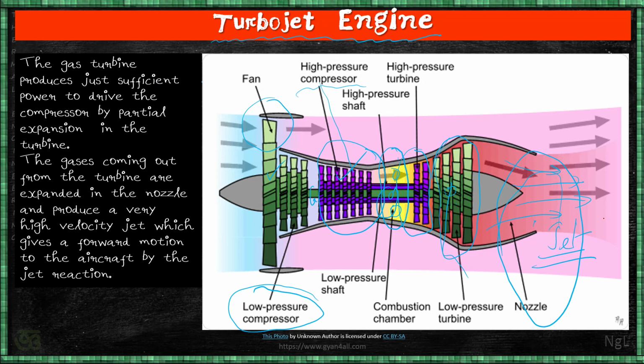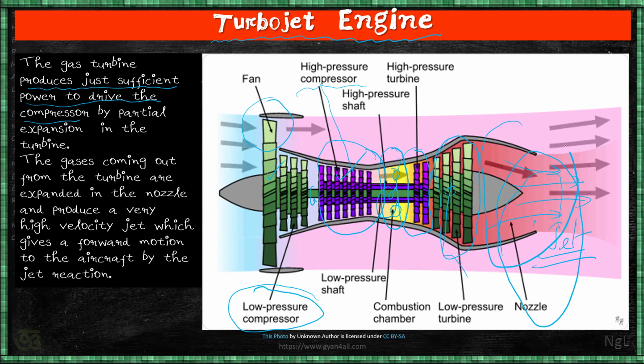So what are the components involved? The gas turbine produces just sufficient power to drive the compressor. Whatever power is required for the compressor, that is done by the turbine. That means a fraction of expansion is completed in the turbine, and that power is utilized by the compressor. Of course, there are two turbines and two compressors. So total expansion does not take place in the turbines. After that, the actual maximum expansion takes place in the nozzle.